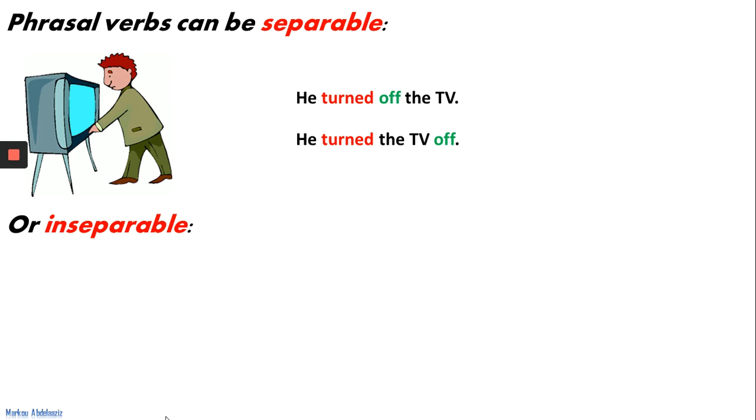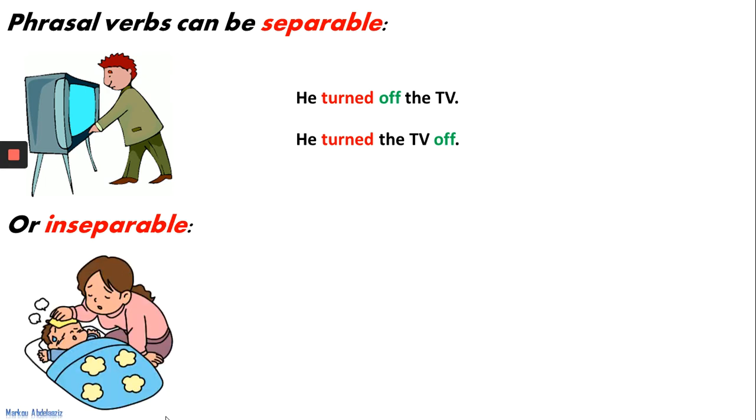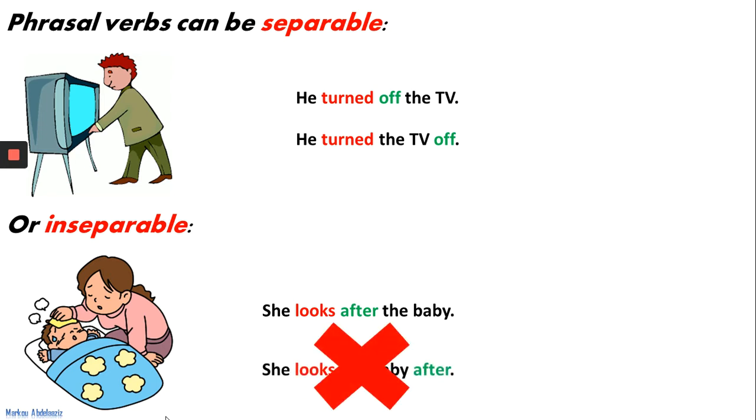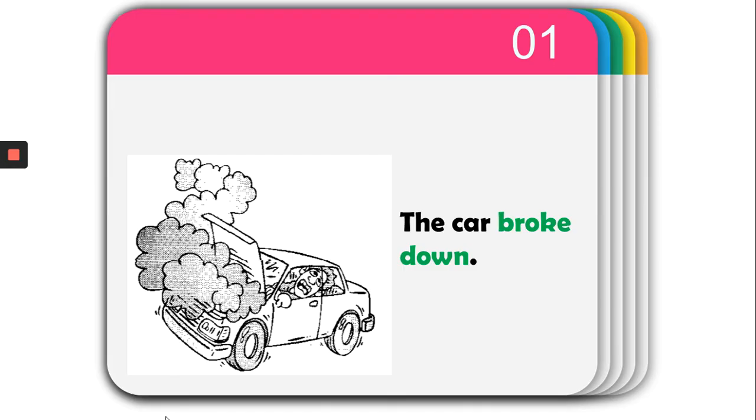Or inseparable, this is the second type of phrasal verbs. We can say, she looks after the baby, meaning taking care of, but we cannot say she looks the baby after. So look after is of the type of phrasal verbs that cannot be separated. Here we are going to see some examples of phrasal verbs and try to know their meanings.